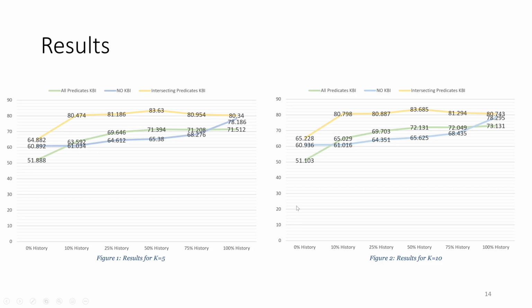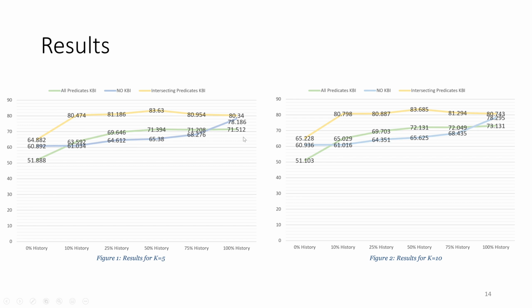Now, the results, it can be quite obvious here that the intersecting predicates KBI is dominating both graphs. We can see that from the start till the end, the intersecting predicates KBI achieved top results. The all predicates KBI first started below the no KBI, and then it became better, and then it fell back again.